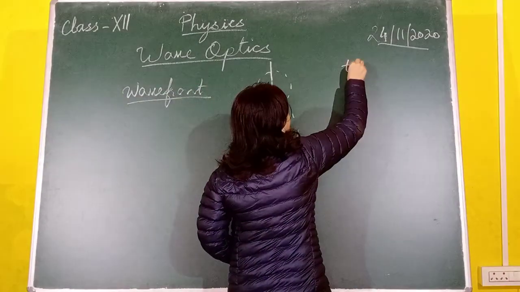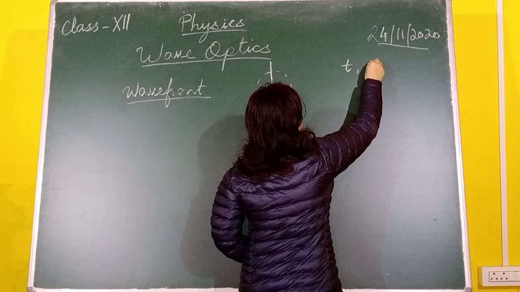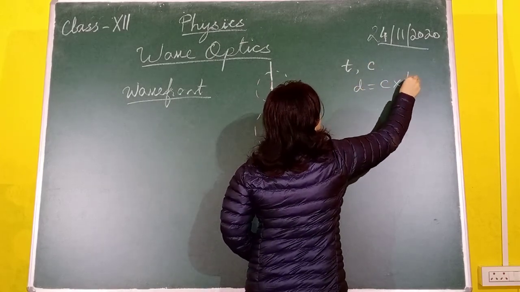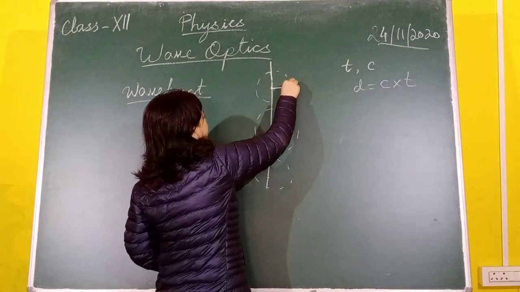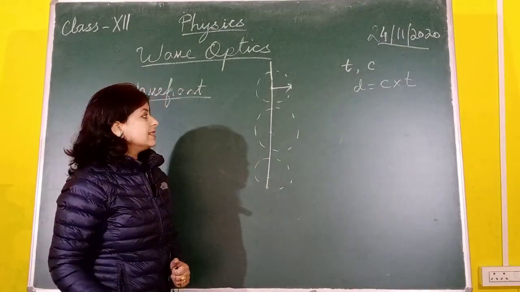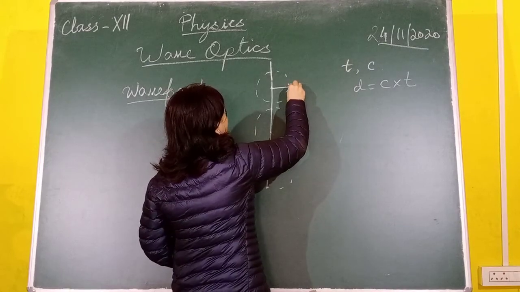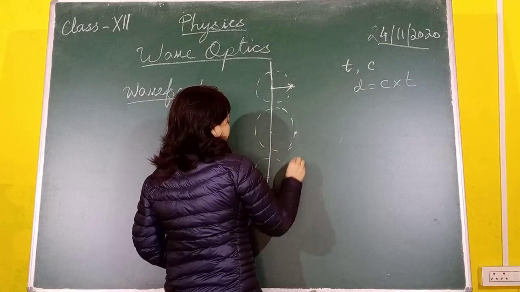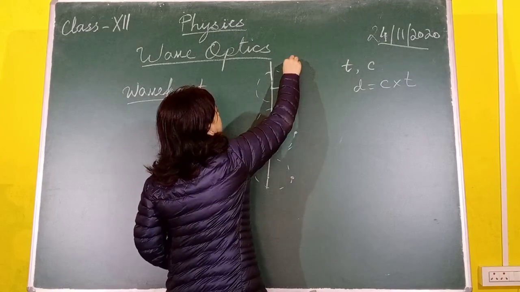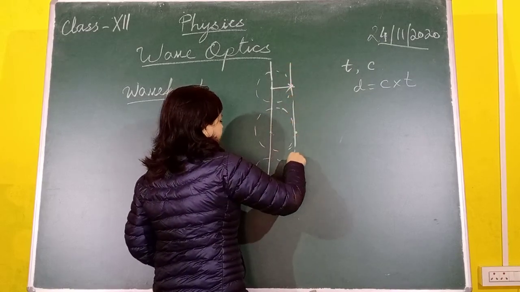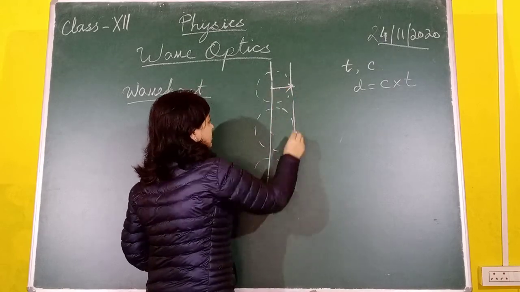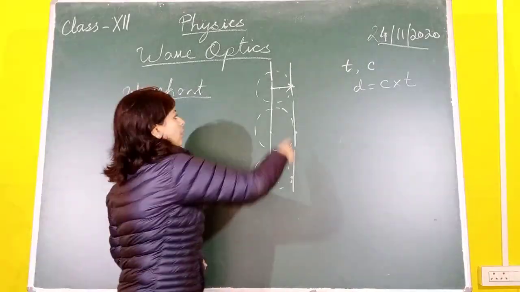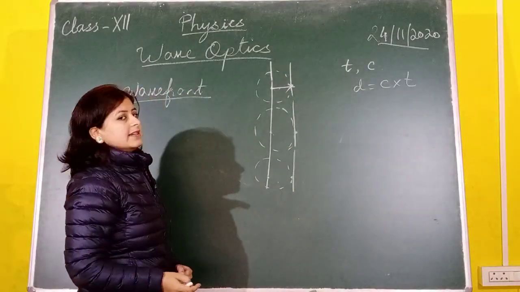Suppose you have time t, and the velocity of light is c in that medium, then the distance traveled will be velocity into time, so you draw a sphere with radius equal to c into t. Now how to draw the secondary wavefront? You take 3 points, and draw a tangent to the secondary wavelets. These are called the secondary wavelets. Take the points on the secondary wavelets and draw a tangent, join all the points together, and you will get a secondary wavefront.